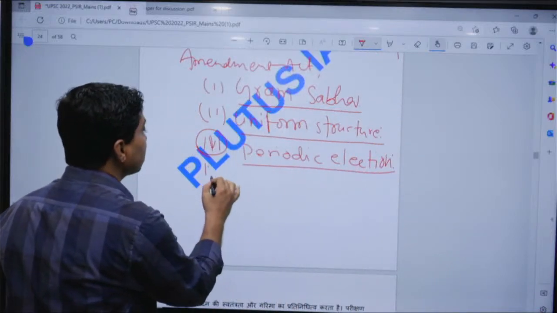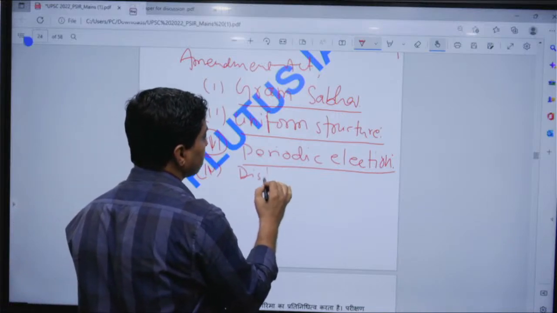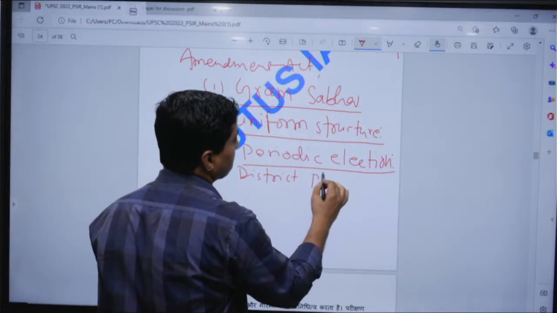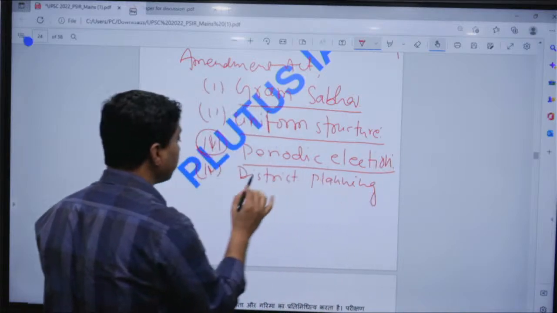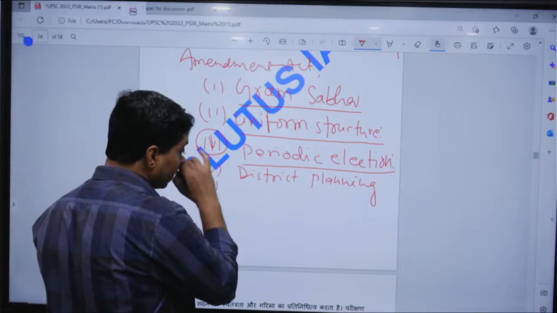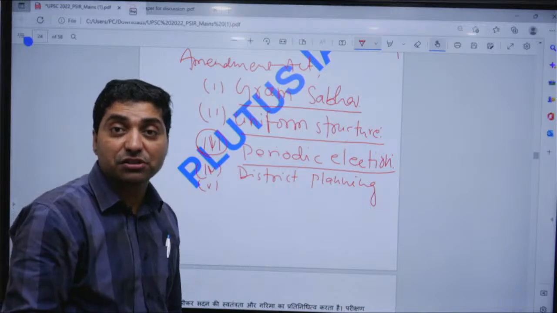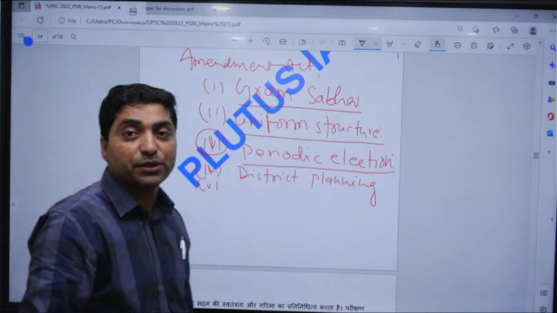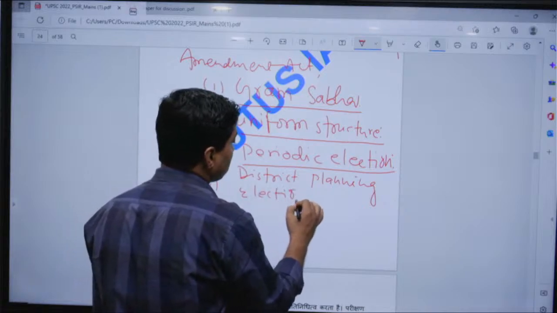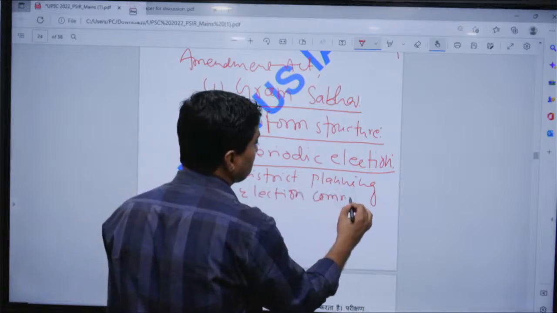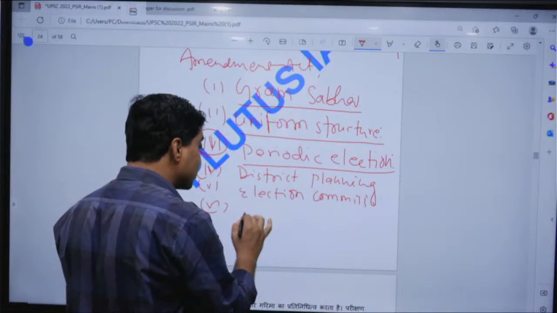Fourth, you can see the District Planning Committee was established. Fifth, the Governor is empowered to constitute an election commission in order to conduct Panchayati Raj elections. So there was an election commission. Then there was a finance commission.